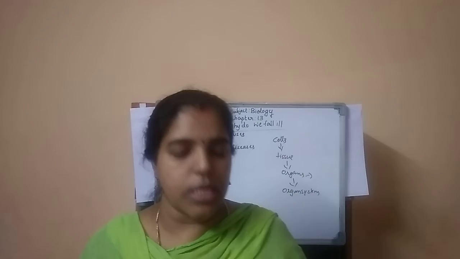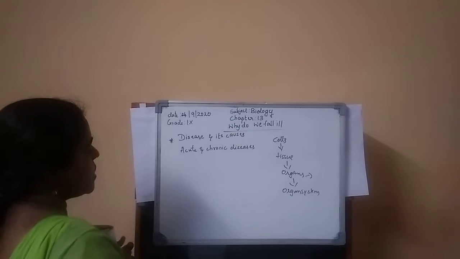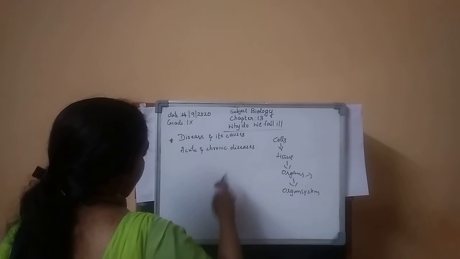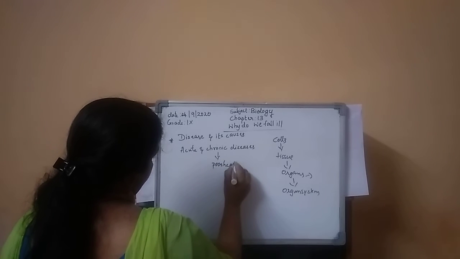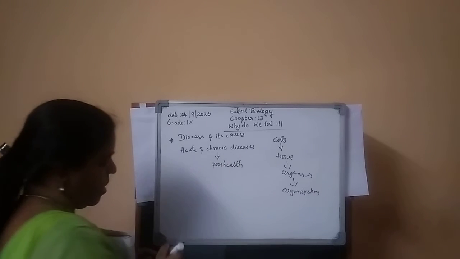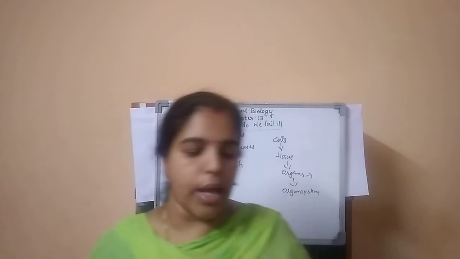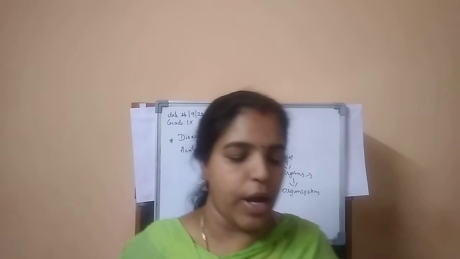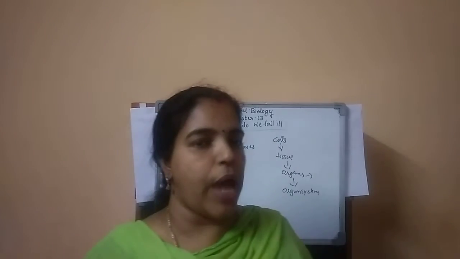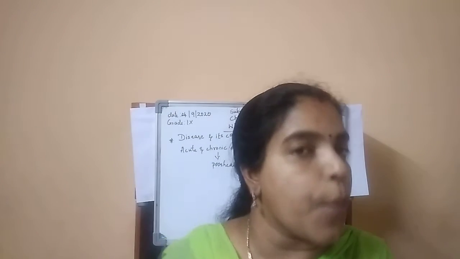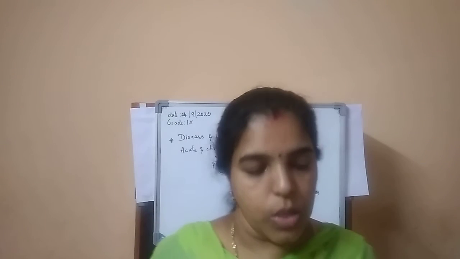Next, chronic diseases and poor health. What are we going to learn? What are chronic diseases? Why do chronic diseases lead to poor health? Let's see. As we can imagine, acute and chronic diseases have different effects on our health. We already know what acute is: a short period of time. What is chronic? A long period of time, a lifetime. Like we say, lifetime achievement award and all.